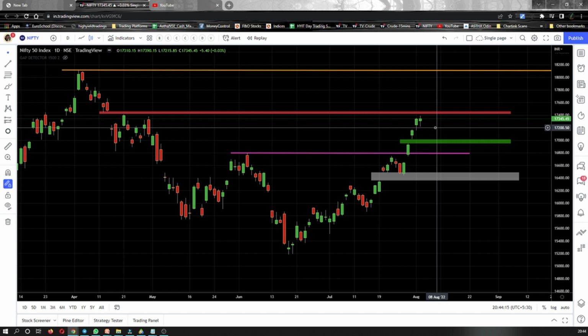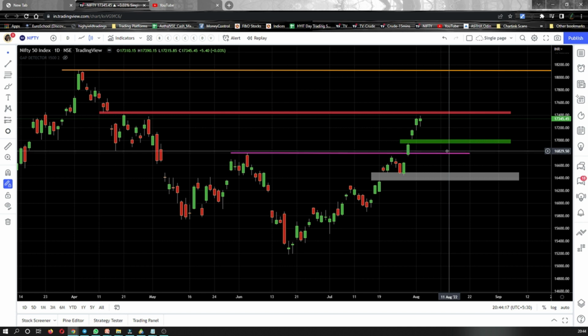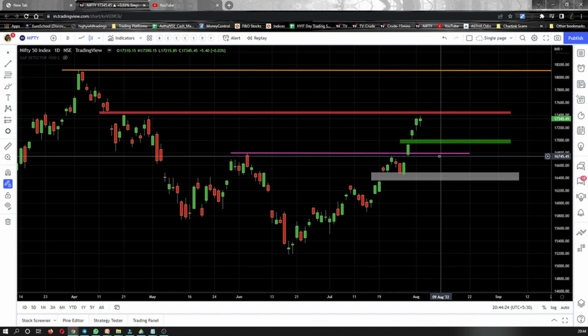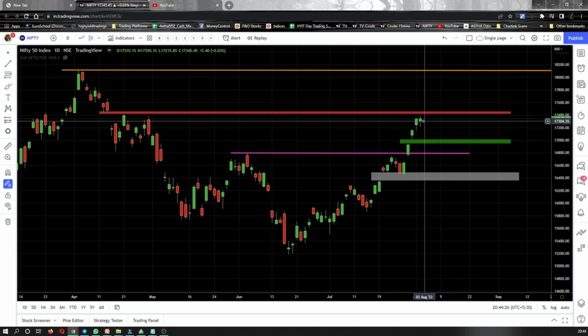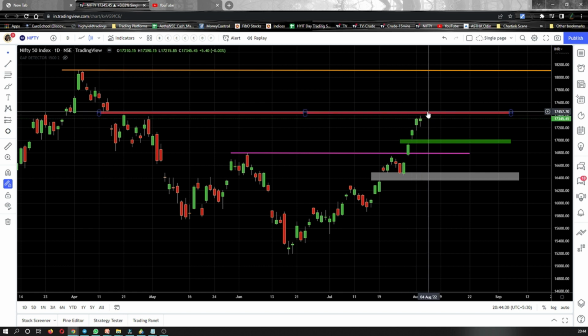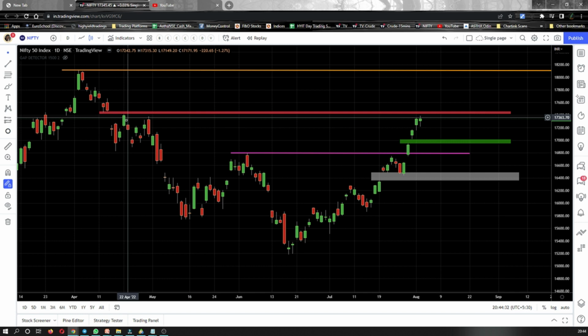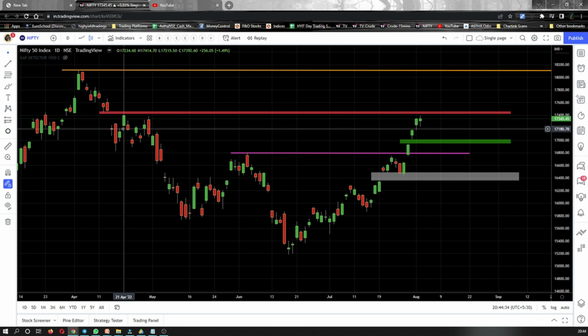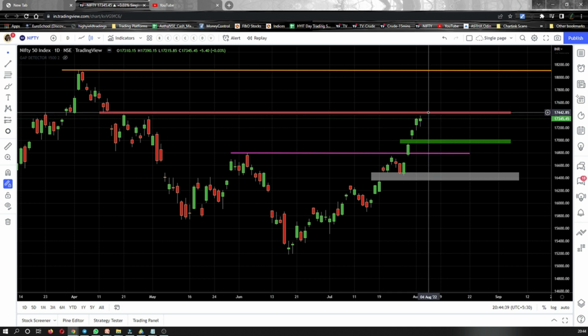So the next thing is what to anticipate now. What is the thing that Nifty might do next? Getting on to that point, at this level one thing is for sure: it will face a resistance again. If you see the left hand side of the chart, I have 3 points because of which I'm saying that Nifty will slow down at this particular red zone.